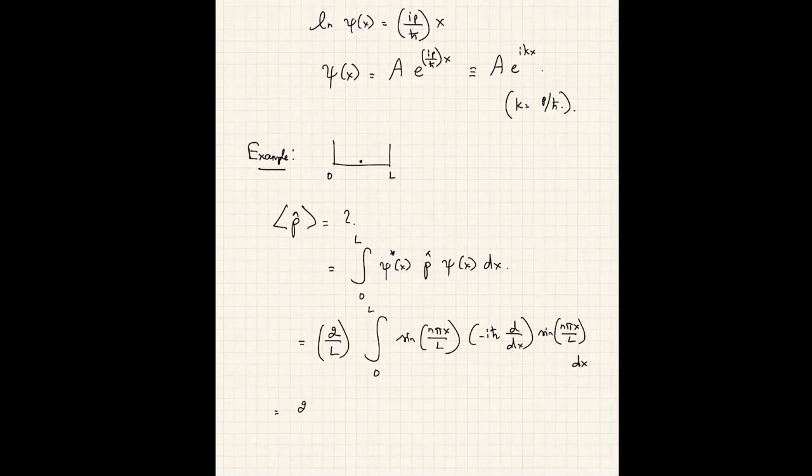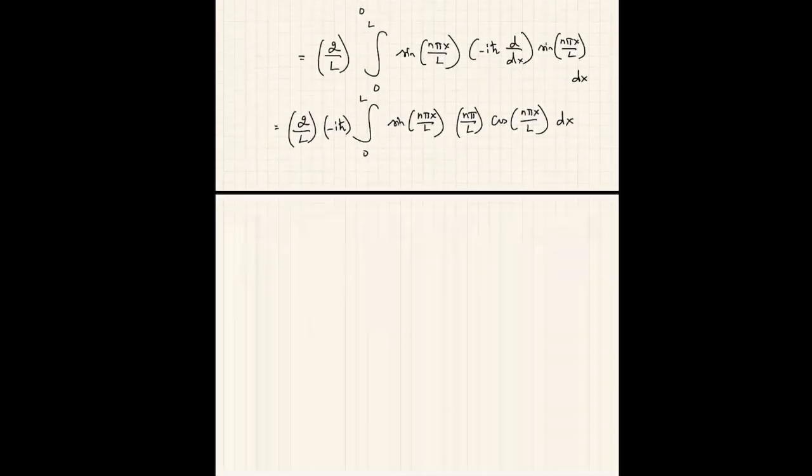This is 2 over L times minus i h bar, integral 0 to L, sine n pi x over L. d/dx of sine n pi x over L is basically n pi over L cosine n pi x over L dx. So I can write this as 2 divided by L times minus i h bar n pi divided by L.